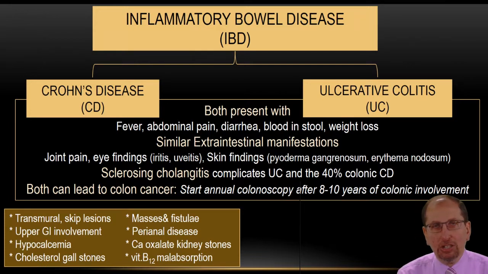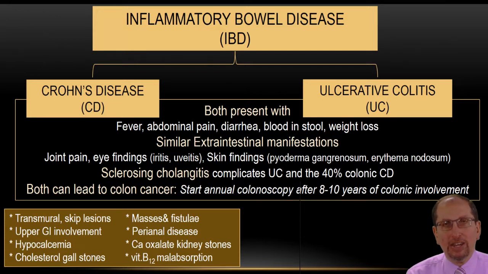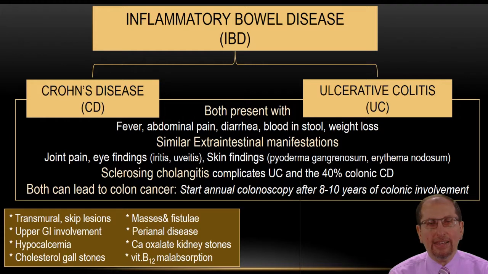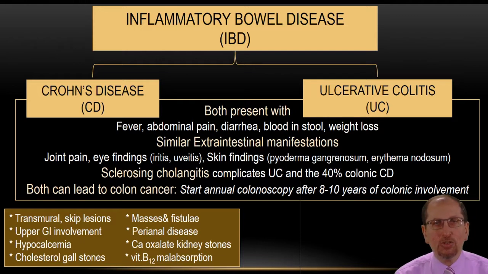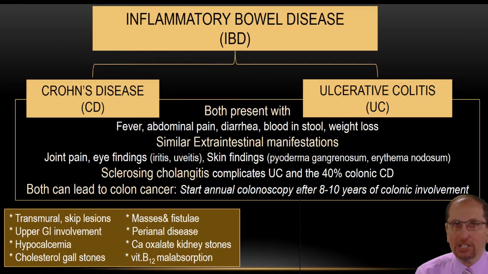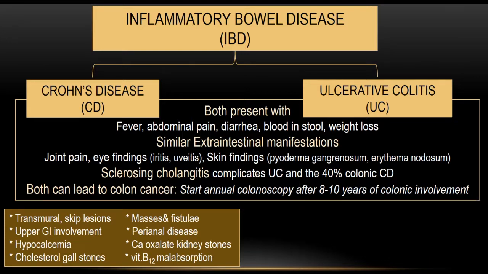A very important and interesting finding in Crohn's disease: hypocalcemia, cholesterol gallbladder stones, calcium oxalate kidney stones, and vitamin B12 malabsorption. Vitamin B12 malabsorption occurs when Crohn's disease affects your ileum, where you absorb vitamin B12, and you can also get perianal manifestations. Don't forget, Crohn's disease can affect any part of your GI tract from mouth to anus.